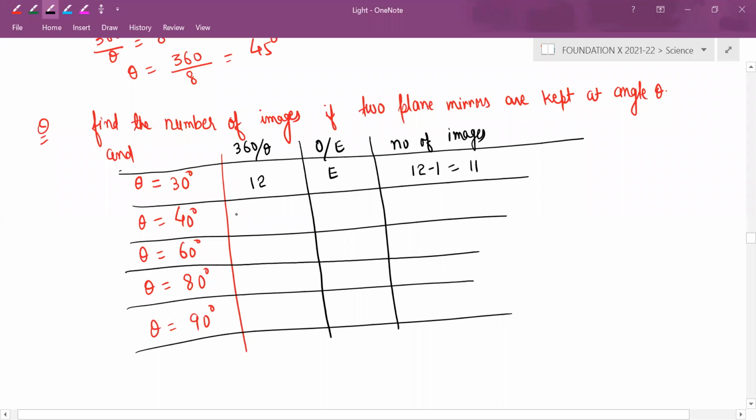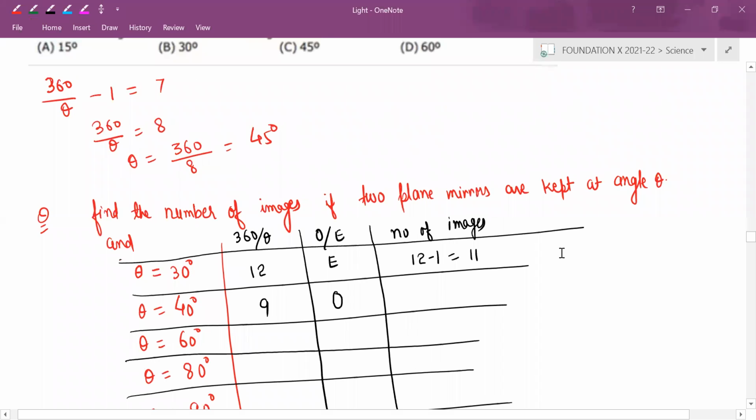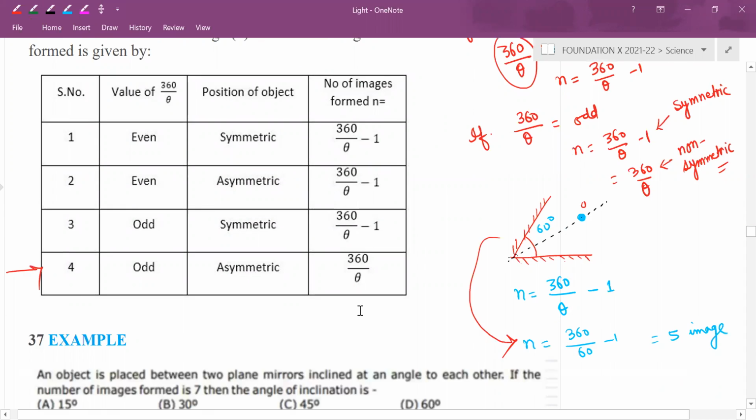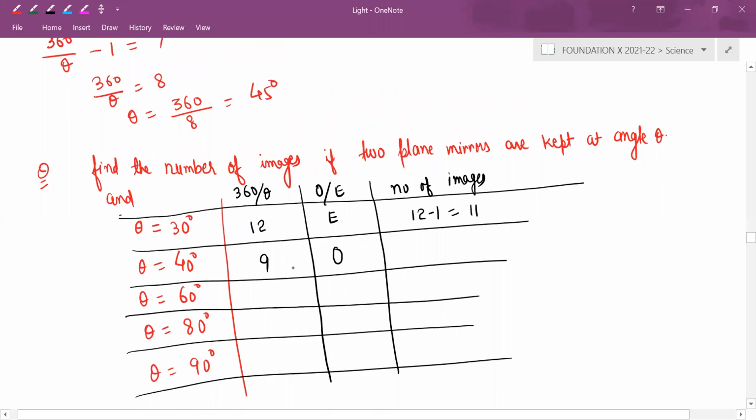Now, here theta is 40 degrees. So 360 by 40 is 9. Odd or even? Odd. So odd is having little difficulties actually. If it is coming odd and it is asymmetric, then you should not subtract blindly. If the question is given, theta is 40 degrees and it is asymmetrically placed, in the question itself it has told asymmetrically placed.